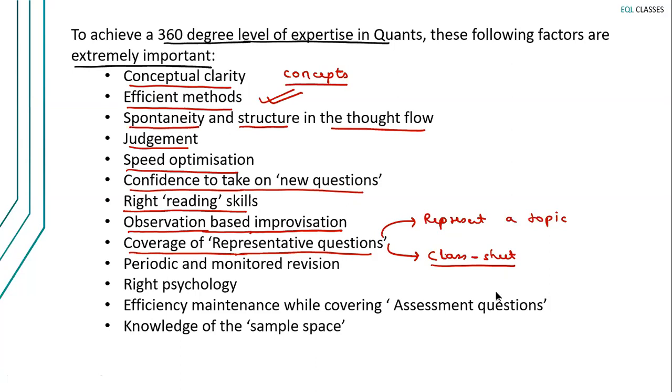Okay. After that, the next point is periodic and monitored revision. See, revision is very, very important. Without revision, whatever you do will almost become a waste. See, you can solve 1,000 questions in the month of April, May, June. Will that make any sense if you are not able to carry the benefits of these 1,000 questions into the exam hall when you take the exam in the month of October, November, December, January, whenever that may happen? No, right? So you can only carry everything to the exam hall if you revise it well.